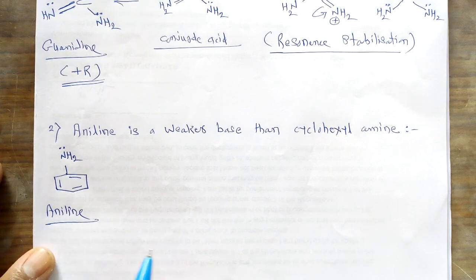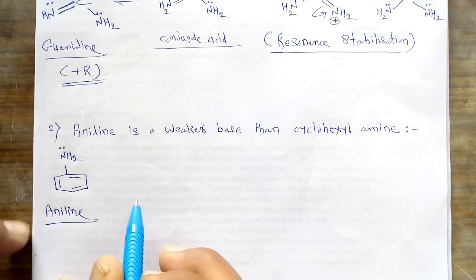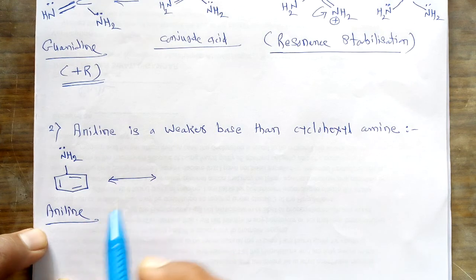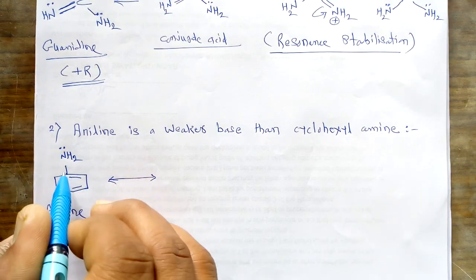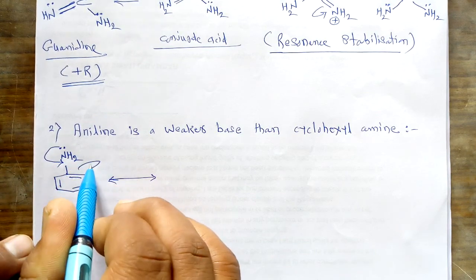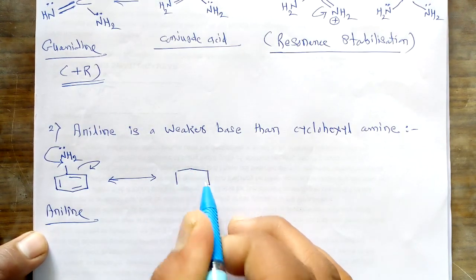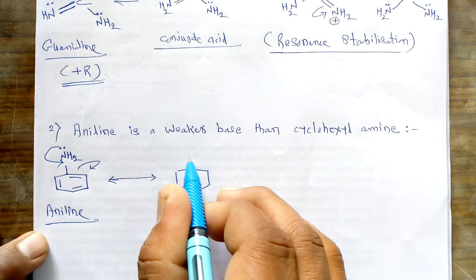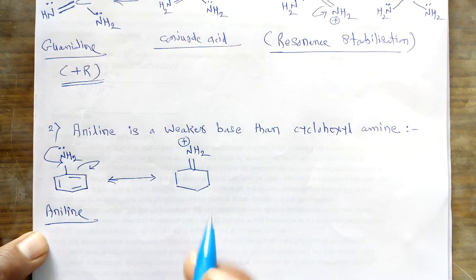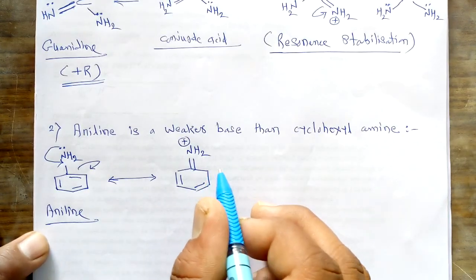Now, as far as the structure of aniline is considered, we may draw different resonating structures for this molecule. How to draw these resonating structures? It is very simple. This lone pair is in conjugation with this aromatic ring, so this lone pair is involved in conjugation. So we can draw such a resonating structure. This is the first possible resonating structure. It now becomes double bond NH2, this nitrogen becomes positively charged, this double bond remains as it is, this is the second double bond, and now this carbon possesses the negative charge.